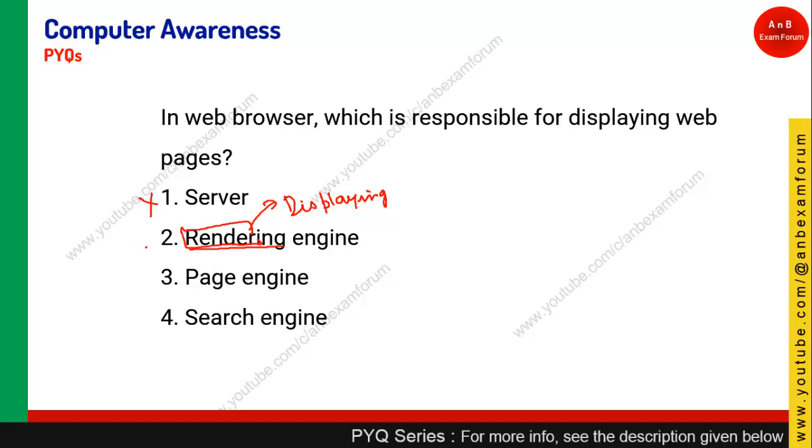It is going to interpret basically the HTML language. For example, if my web page has this kind of syntax that is used for making the text bold, this rendering engine will convert this HTML tag to that particular display format. The page engine and search engine are used to search with the help of keywords, so you can eliminate. So option 2 is the right answer.